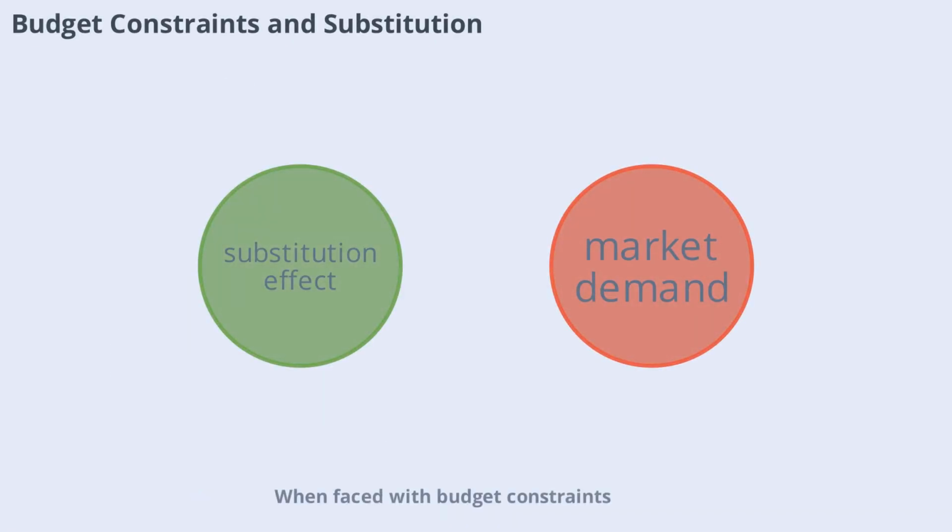When faced with budget constraints, consumers often substitute cheaper alternatives for more expensive items. For example, if steak becomes too pricey, you might buy chicken instead. This substitution effect helps explain how changes in prices and budgets influence what people buy. It's a key concept in understanding consumer behavior and market demand.